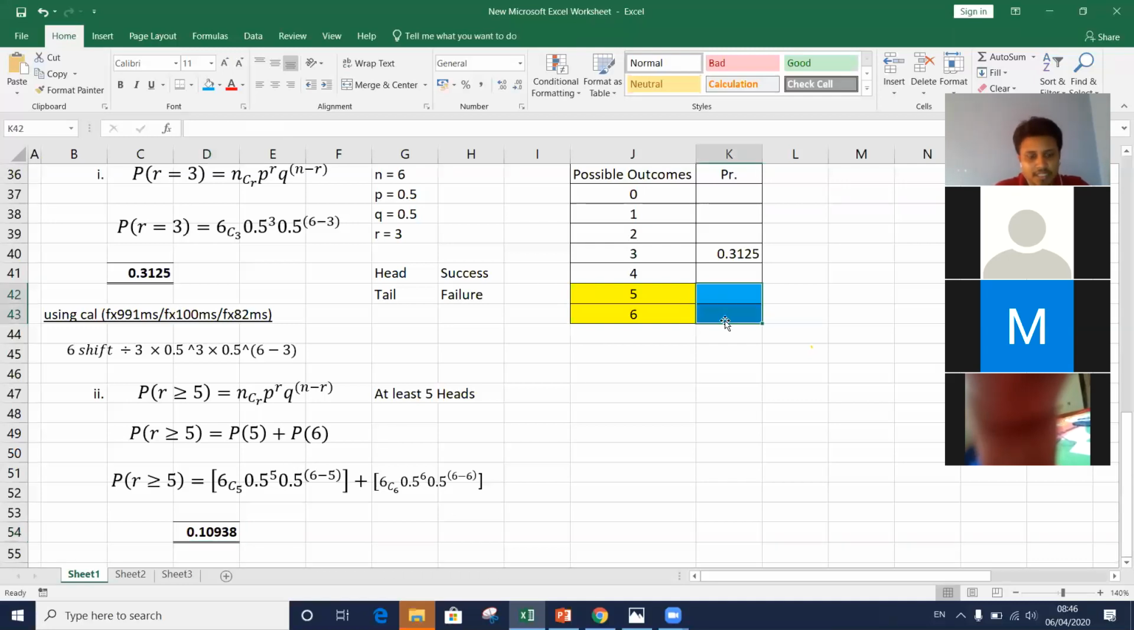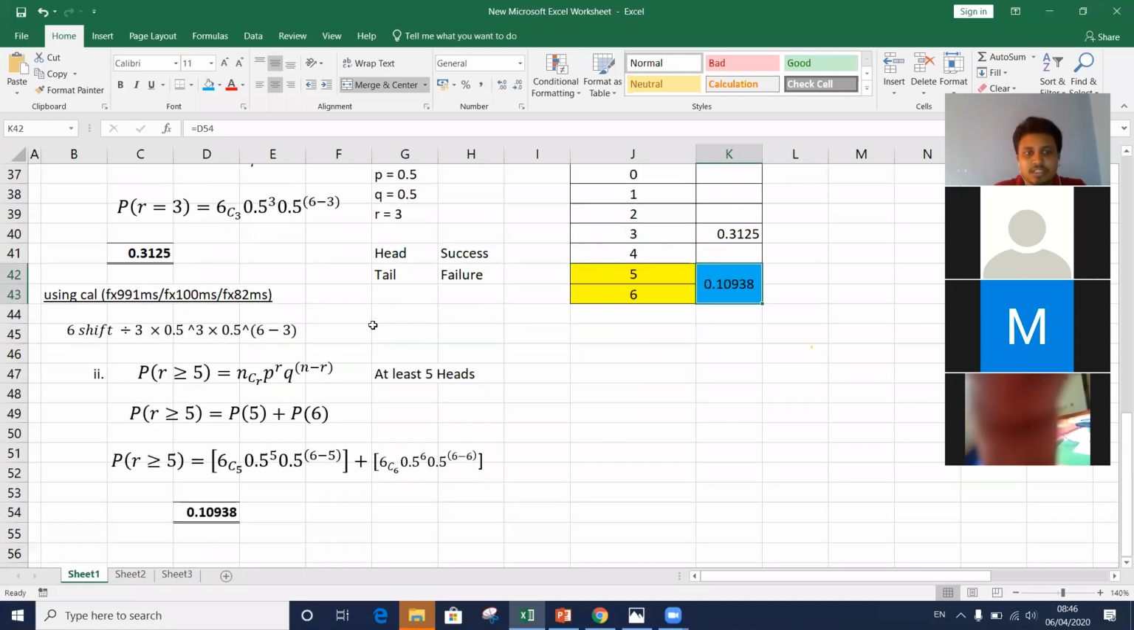So the probability that applies to both of these is 0.1038, right? If we say at least 5 heads, it should be both 5 times and 6 times. It is the sum of these two. That is what we have done here. We found the probability of getting 5 separately and 6 separately, and the sum of both should be our answer for at least 5 heads, right? That is part 2.